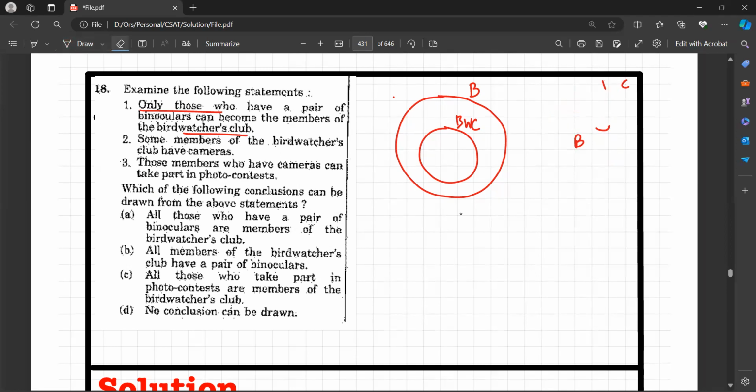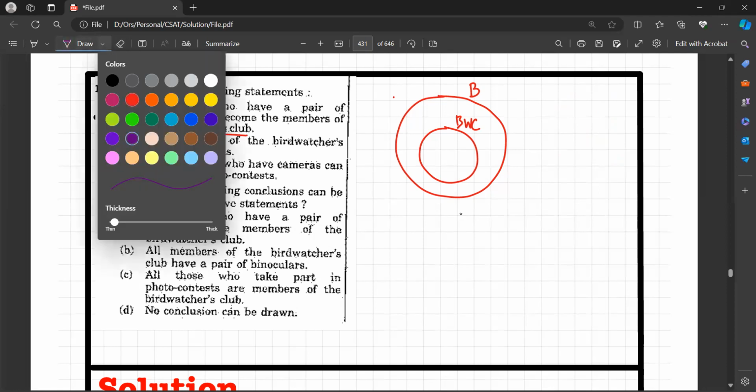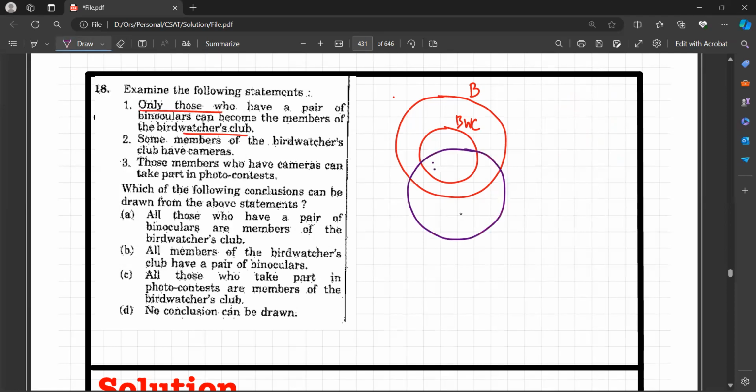Got it? So the diagram is correct. This one, binocular and BWC. BWC is a subset of binocular. Some members of the Bird Watchers Club have a camera. These are the some members of the Bird Watchers Club, they possess a camera. Those members who have cameras can take part in the photo contest.